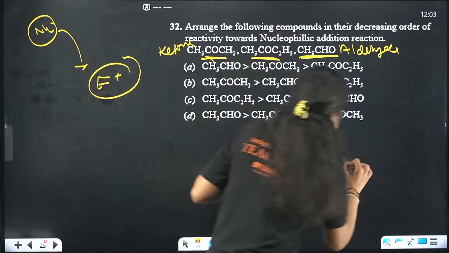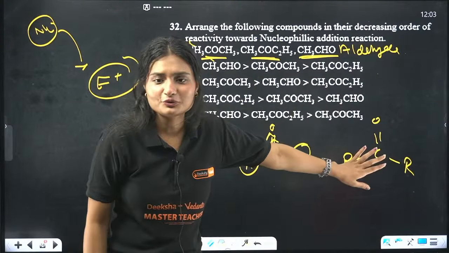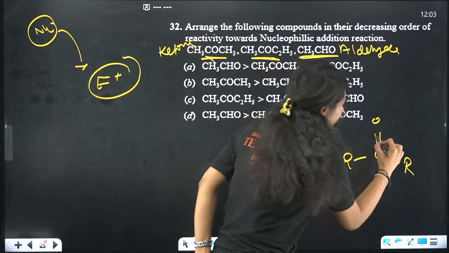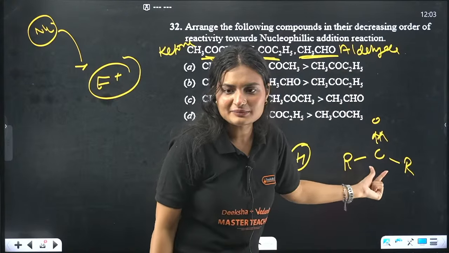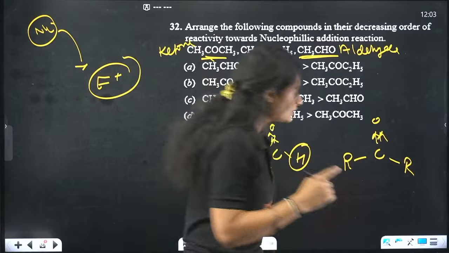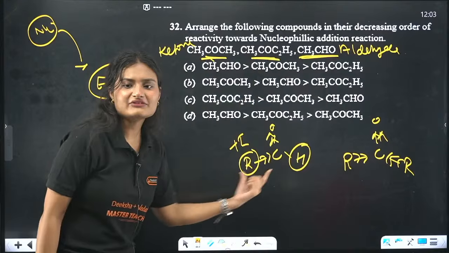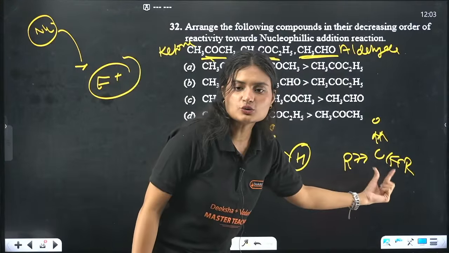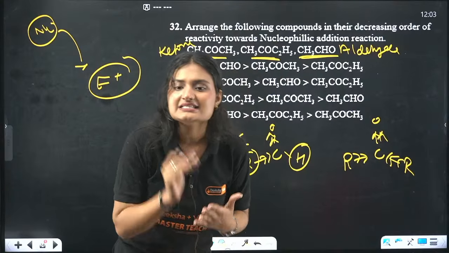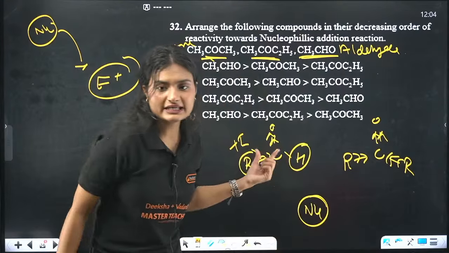Now look at ketone. Same thing is happening for ketone. Again, the oxygen is withdrawing the electrons from carbon, right? But here the case is different. In ketone, we have two R groups. Now these two R groups will provide the electron density to the carbon. So obviously here, only one is the provider, here two are the providers, right? So obviously it is much more stable and less electrophilic.